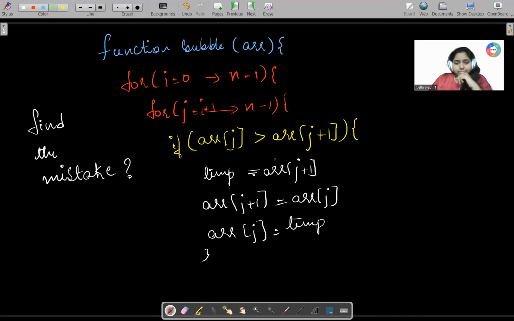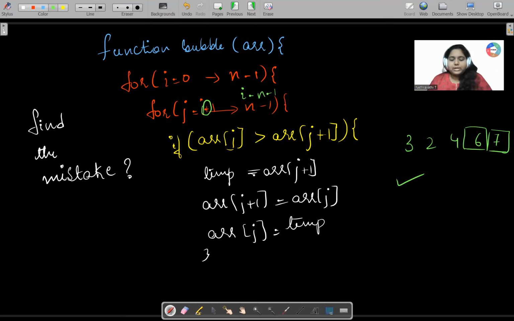Okay, exactly. Yes, I'm getting some right answers. Exactly. As I said, the last element of any array, for example 3, 2, 4, 6, 7, will be fixed every time. It will not go up to n minus 1. The upper limit will be n minus i minus 1, and the starting limit of j will be 0. Exactly, you have found it, students. Very good. So come on, let us move on to the next step quickly.